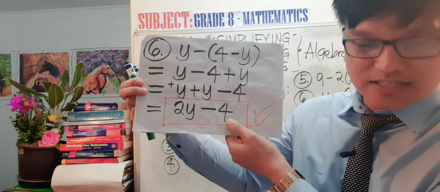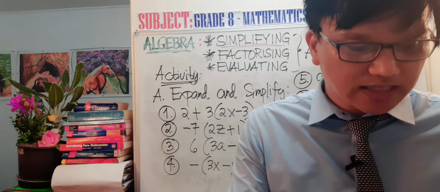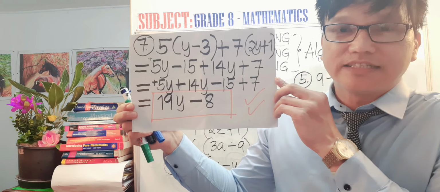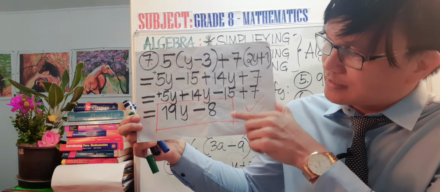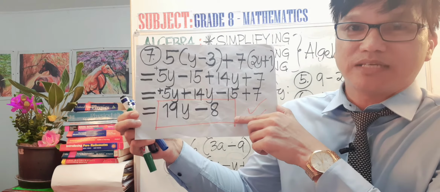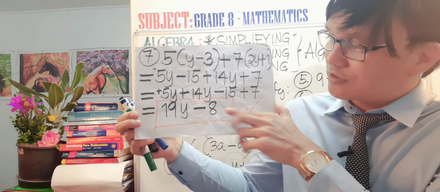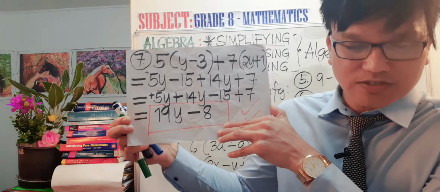Next one is question number 7. For question number 7, this is our working out and the final and correct answer. Please check your work if you have gotten the correct answer.